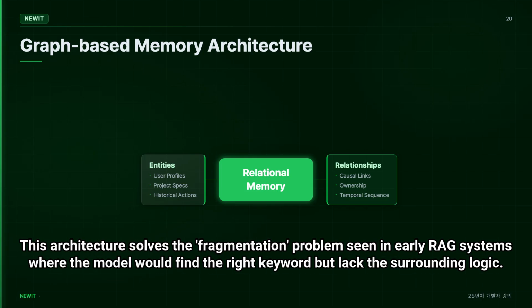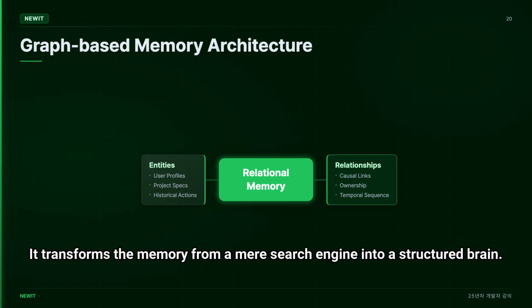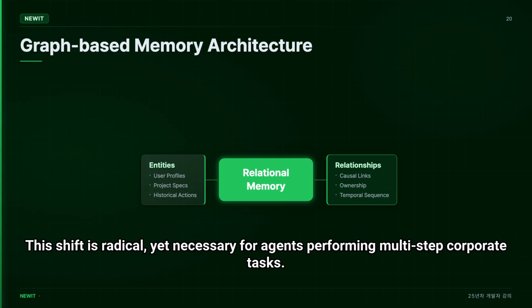This architecture solves the fragmentation problem seen in early RAG systems, where the model would find the right keyword but lack the surrounding logic. As we scale to 2026 standards, integrating graph RAG with vector search allows for multi-hop reasoning that flat memory simply cannot support. It transforms the memory from a mere search engine into a structured brain. This shift is radical, yet necessary for agents performing multi-step corporate tasks.